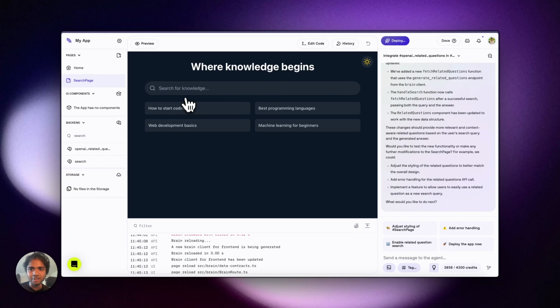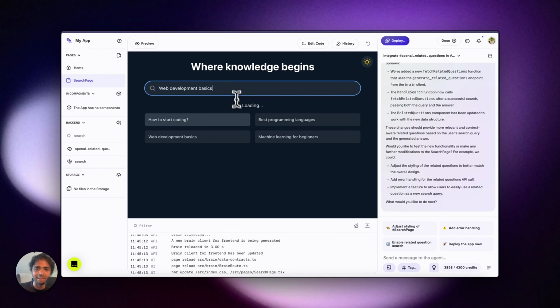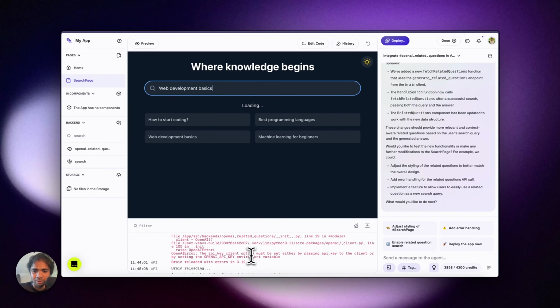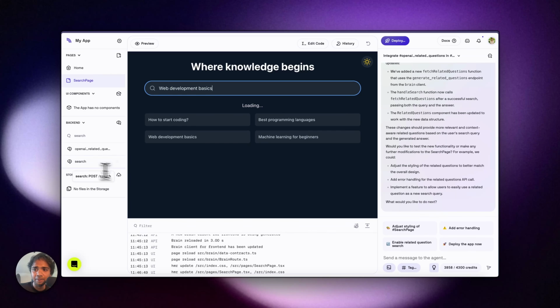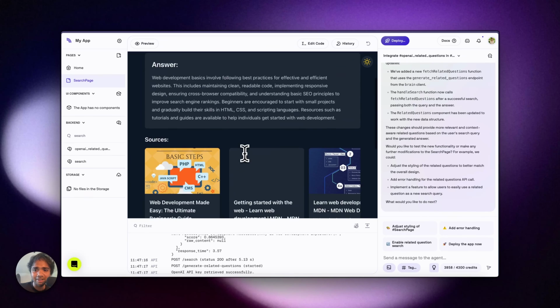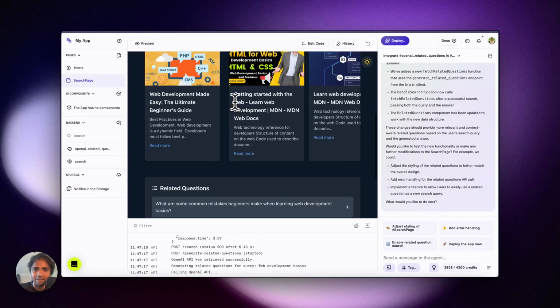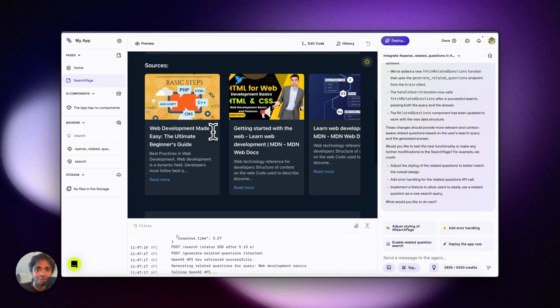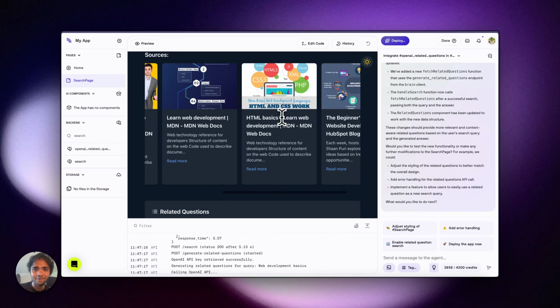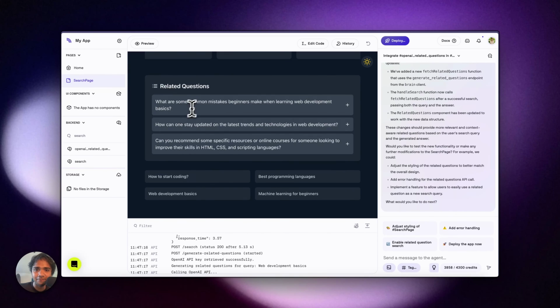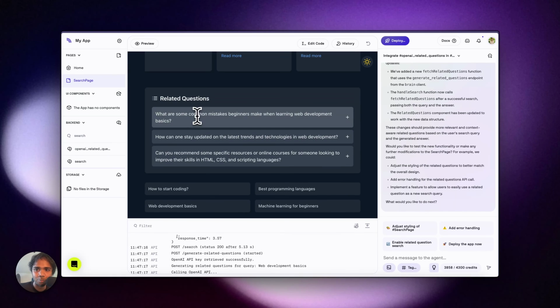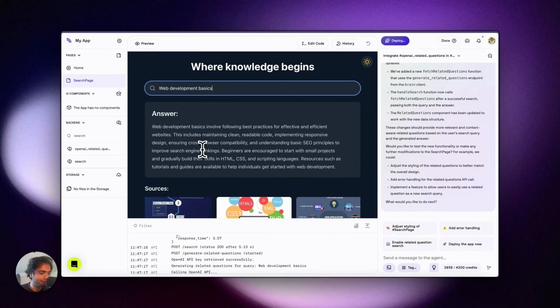And now it's the moment of truth. Maybe we messed up quite a bit, but let's try with web development basics. And I press enter. It should call the particular brain search. Once that has an answer, yeah, that's perfect. It has an answer. Then it has the sources. It's super cool. And it has the related questions. That is super cool. This is pretty cool.